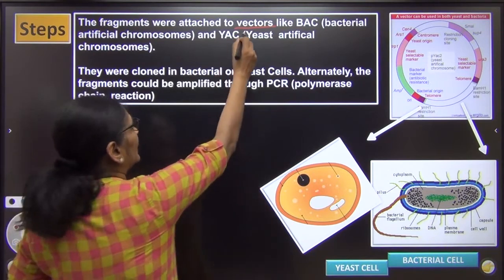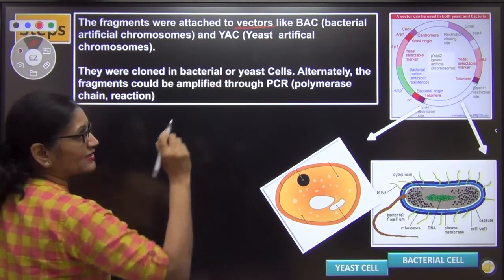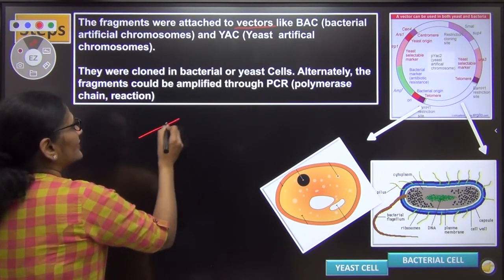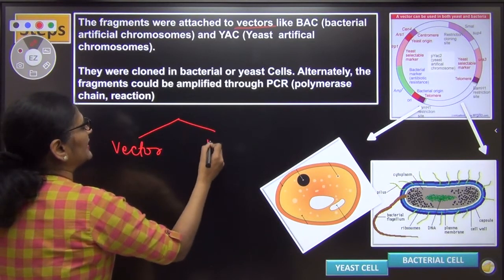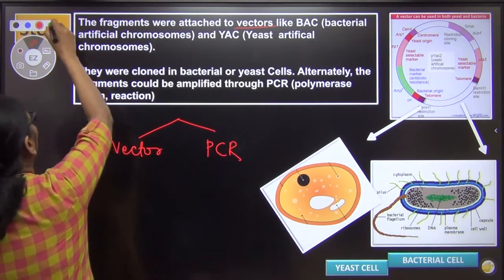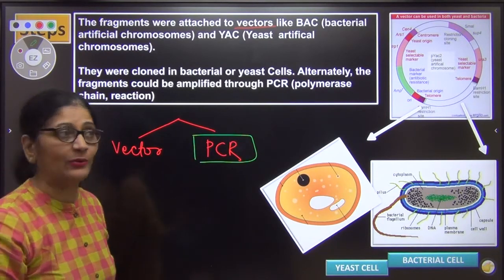Right? So either I would use vectors, so just let me write it. How am I going to make multiple copies of my DNA? There are 2 methods. One with the help of vectors, okay? And the other is with the help of PCR. PCR, for now you just hear it. In detail, what is PCR? You have to learn it in biotechnology.